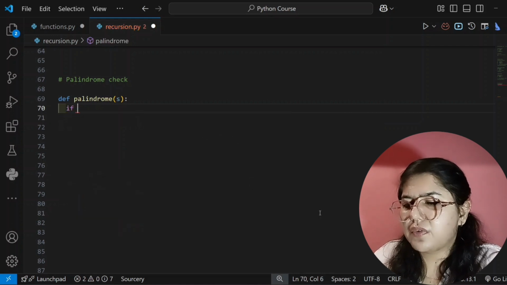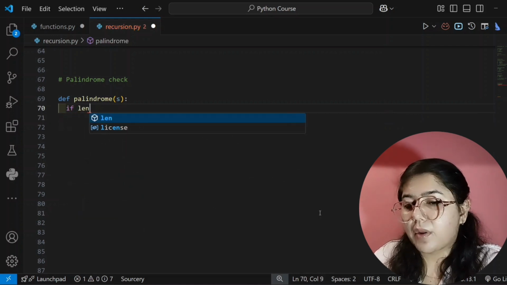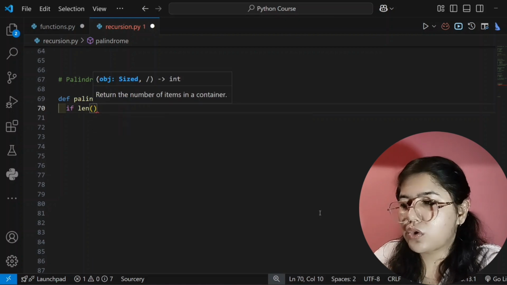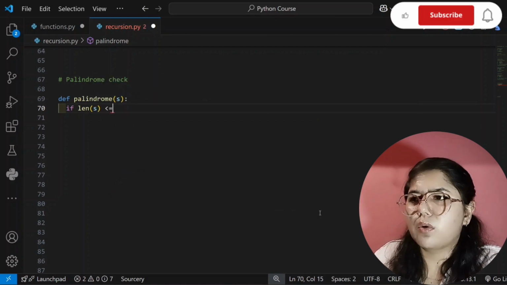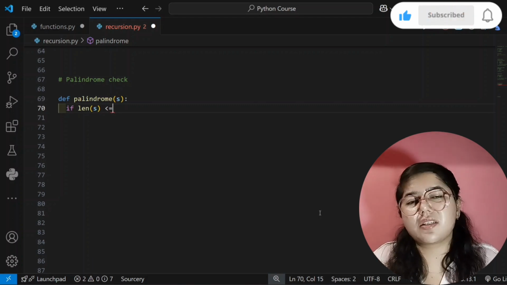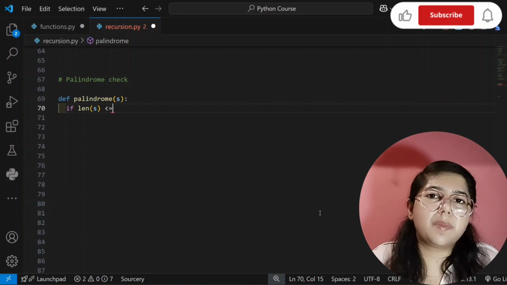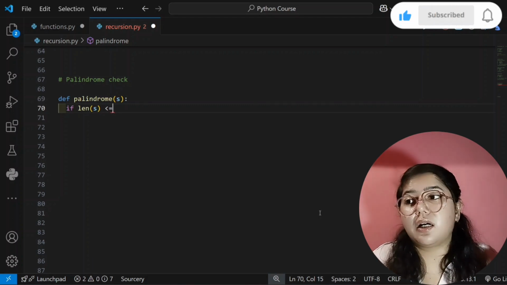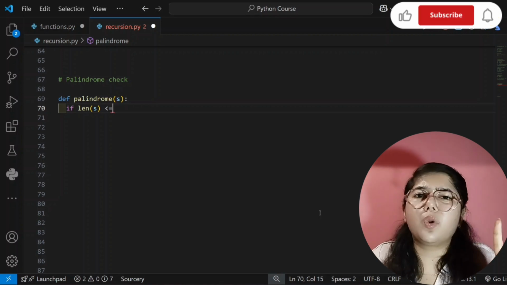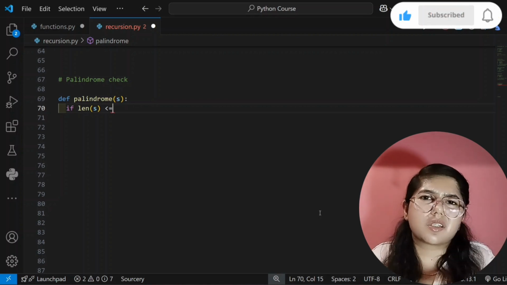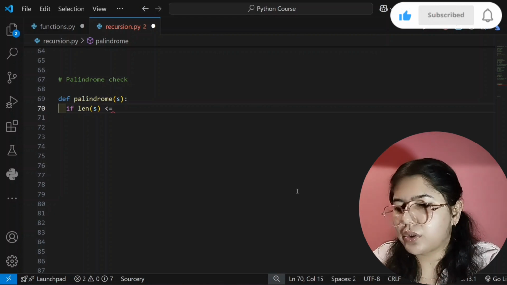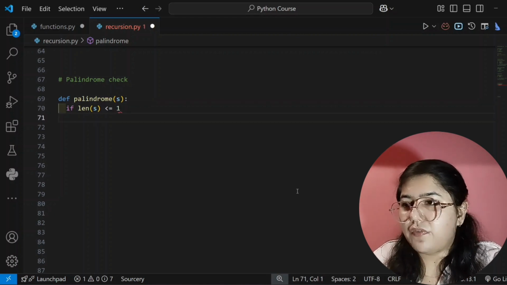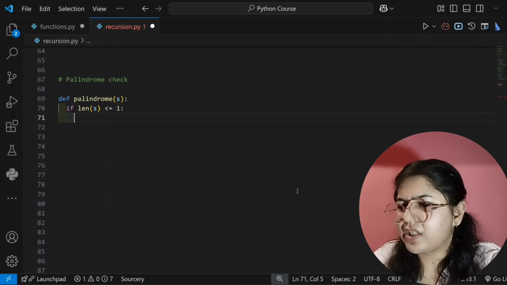My first condition will be: if my string length is less than or equal to 1. Less than 1 means the string will be empty, and equal to 1 means there will be only one single character. So if you reverse that, the answer will be same only. So for both conditions, if its length is less than or equal to 1, then you can directly return true.